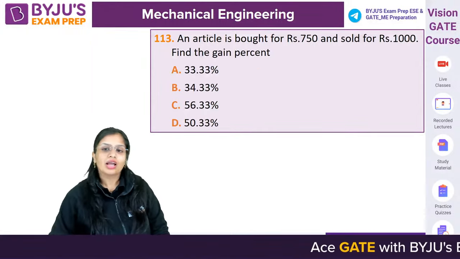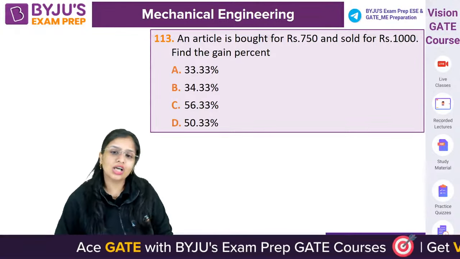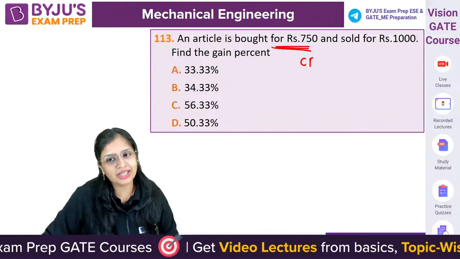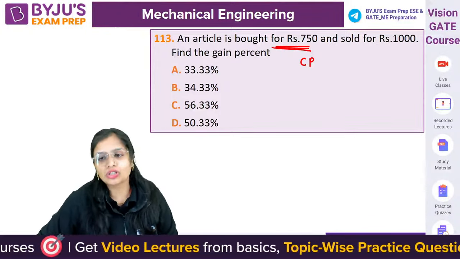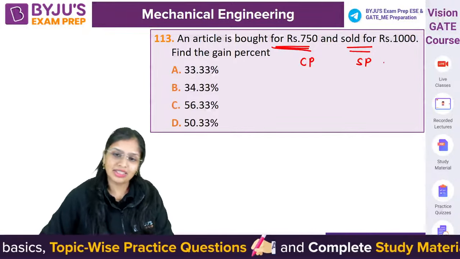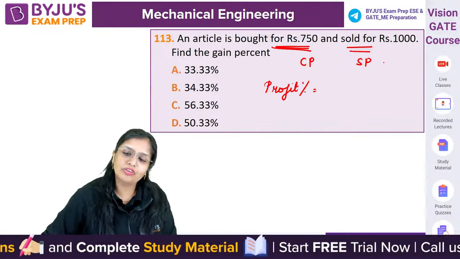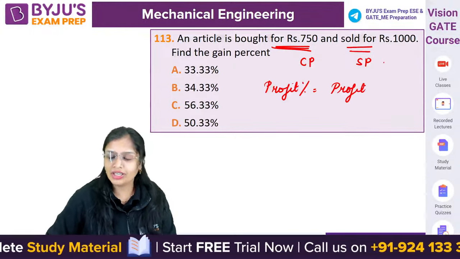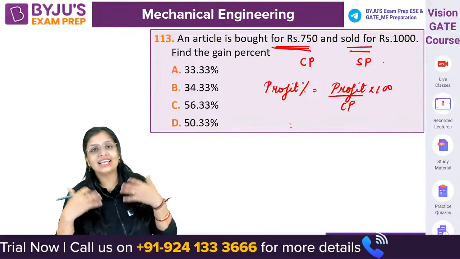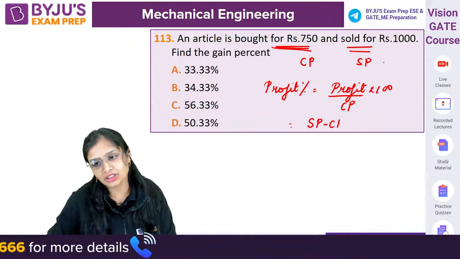Now, an article is bought for 750 rupees and sold for 1000 rupees. What is the gain percentage? So, bought means cost price is given to you, 750. Sold means selling price is given as 1000 rupees. Gain percentage means profit percentage, which is profit by cost price into 100. Profit is selling price minus cost price.